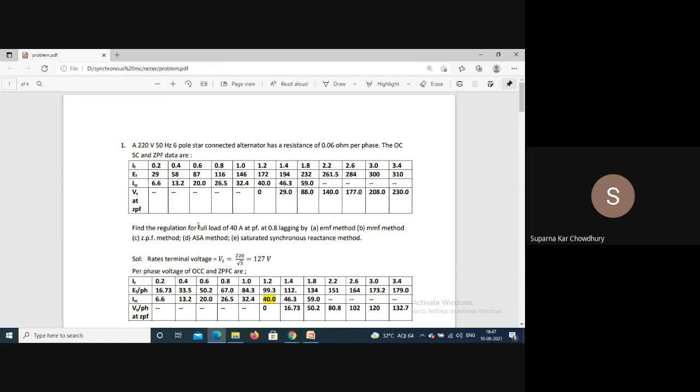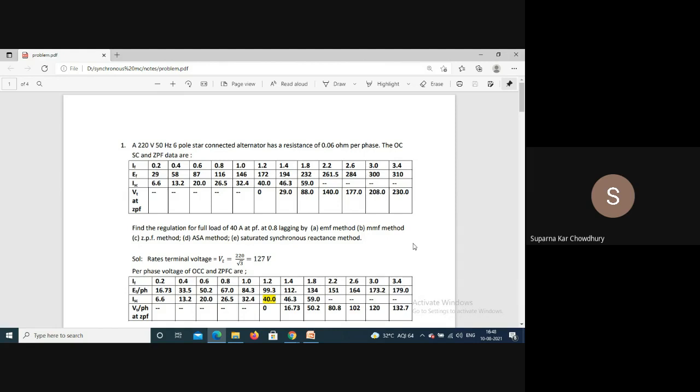Now, find the regulation for full load of 40 ampere at 0.8 lagging power factor by different methods, that is EMF method, MMF method, ZPF method, ASM method, and saturated synchronous reactance method. Now, remember one thing: whatever voltage is given in the equation, unless it is mentioned, it is always the line voltage, because line voltage is the voltage which is measurable. If the phase voltage is given, then it should be mentioned in the problem. If it is not mentioned, then it is the line voltage.